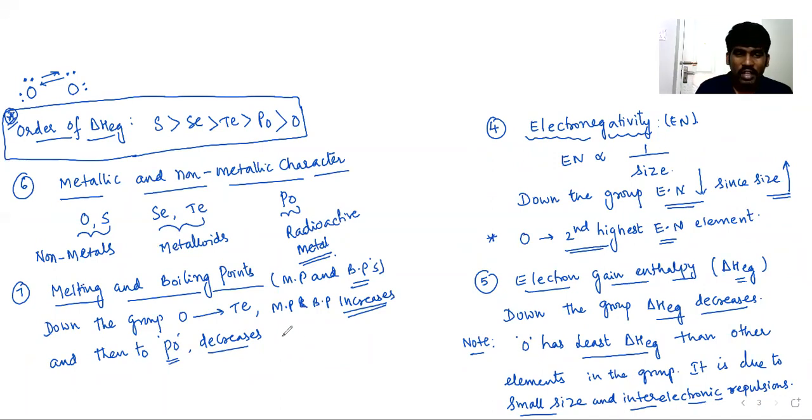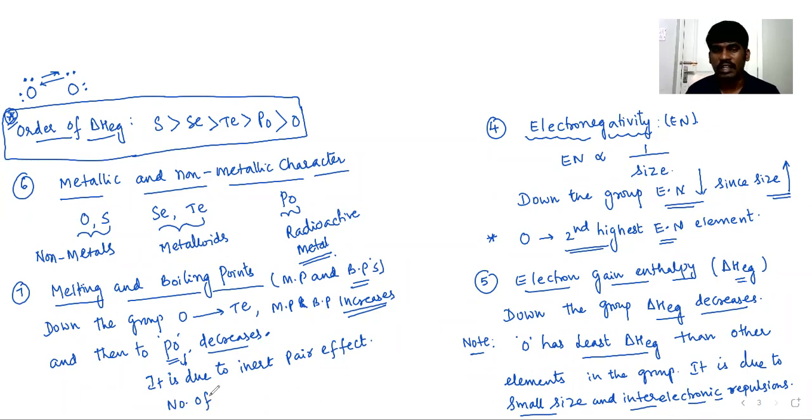But here, polonium melting point decreases. It is due to inert pair effect. Number of covalent bonds formed for polonium, if you consider it, decreases. The number of covalent bonds formed decreases compared to the other elements. Because of that, melting and boiling points decrease for polonium.